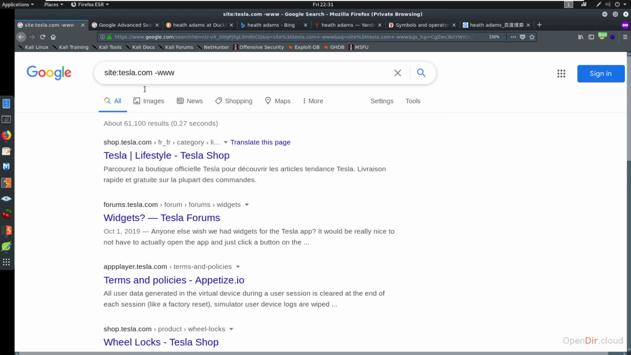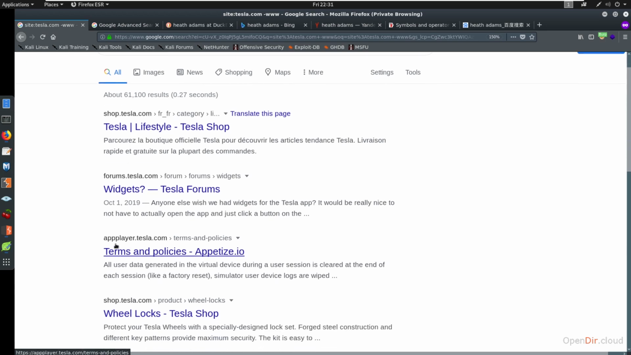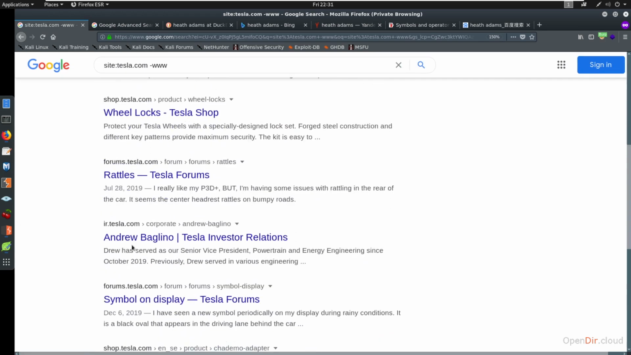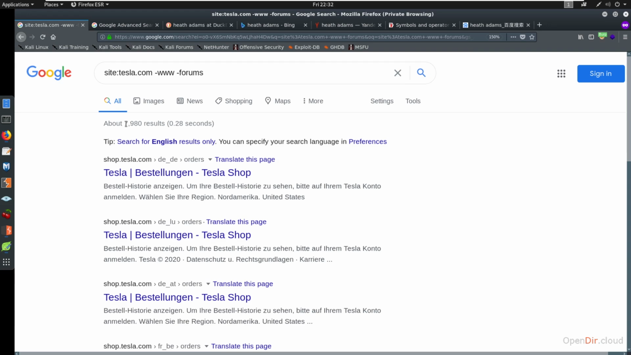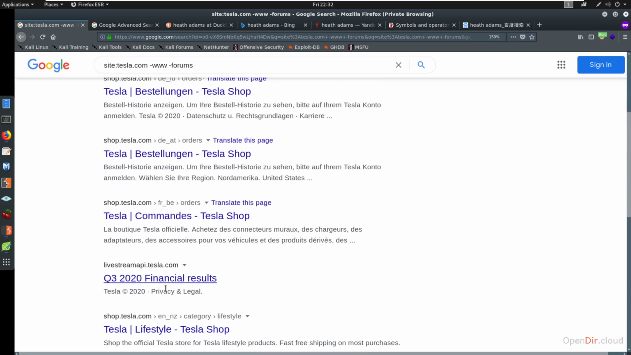And now you can see that takes out anything that had www in the front. So we have shop, we have forms, Appalizer or app player, more shop, more forms. Maybe, I know about the forms. I don't care about the forms. They're wasting space in my search results. Let's take those out. And look, 61,000 just went down to 7,980. So now we get shop, and you could keep going through here. Now, like we found a live stream API.